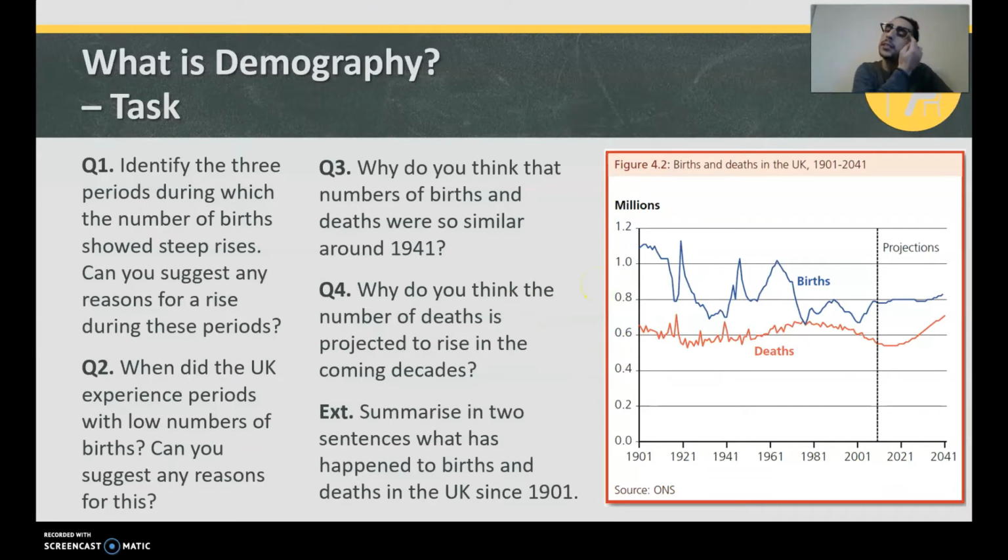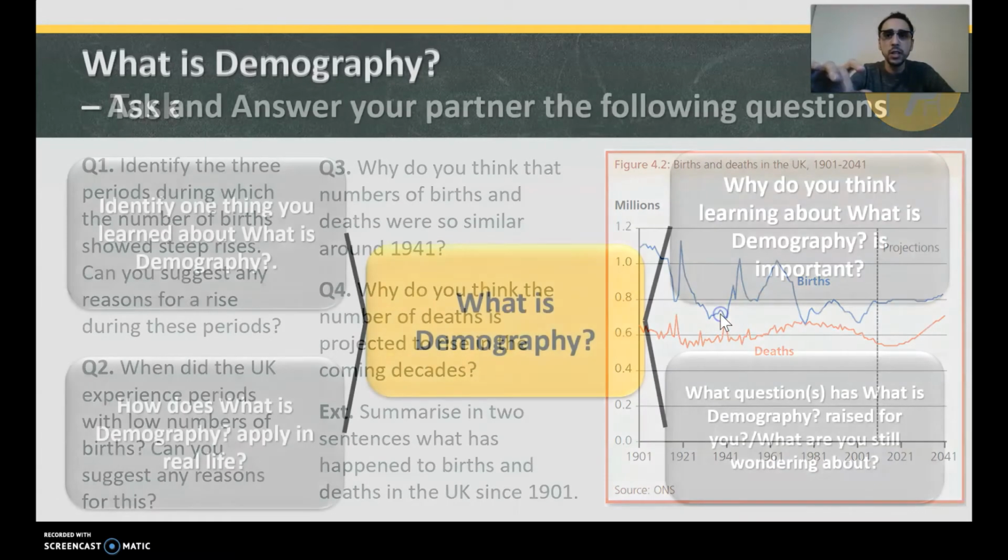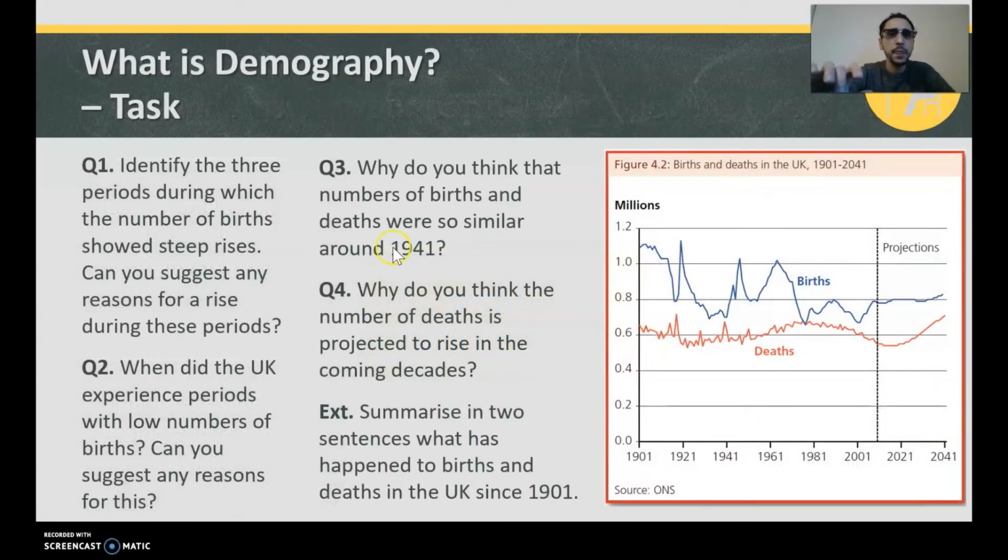Any suggestions why? Question 2, why did the UK experience periods with low numbers of births? Say here, for example, in the 1920s, and here in the 1940s. Why were there such low numbers of births? 3, why do you think that the numbers of births and deaths were so similar around 1941?